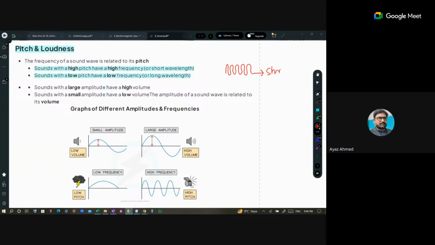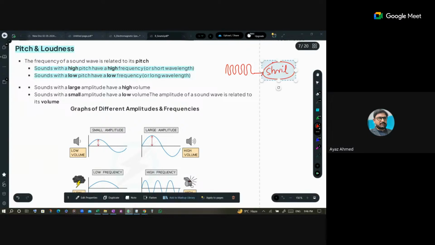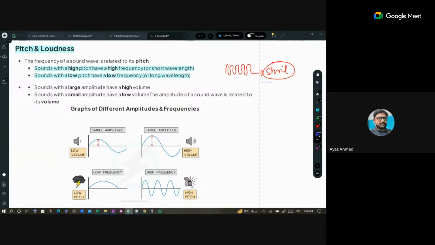Shrill sound means this one. Or the sound of, you know, cry. What do you call चीख in English, Hasan? Scream. Yes, sir, it's to scream. Screaming, yes. So that sound is a shrill sound. And heavy sound is basically called grave sound. Heavy, like very thick sound you can say, right?